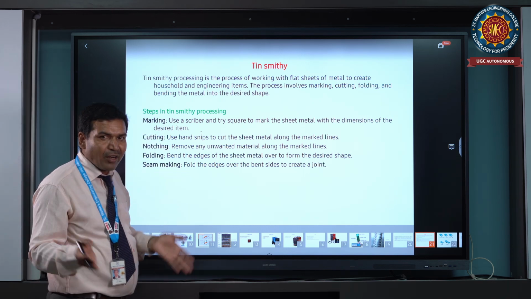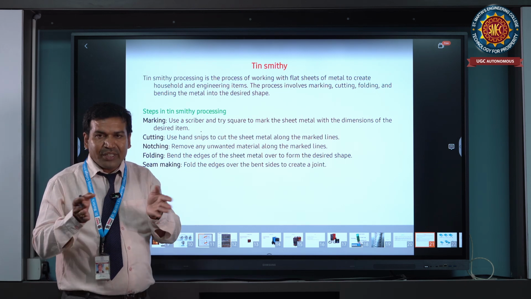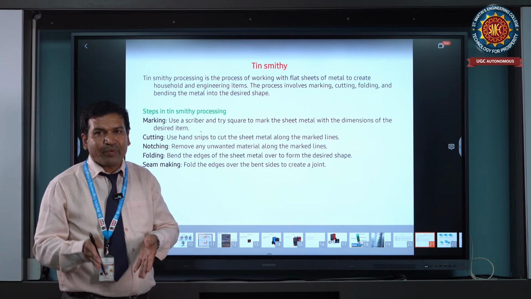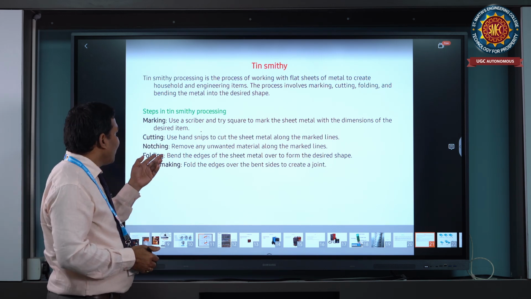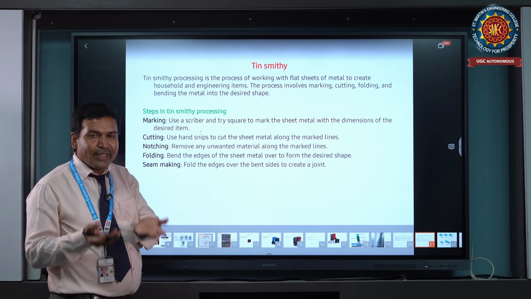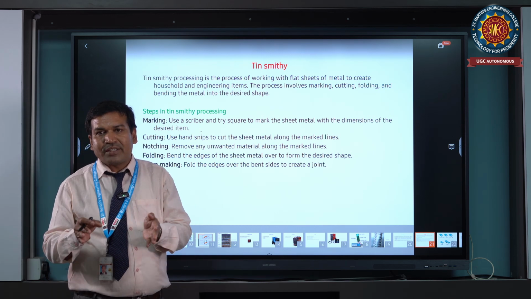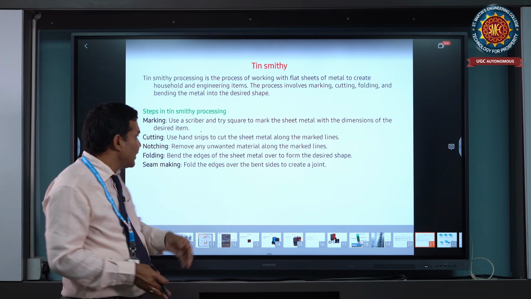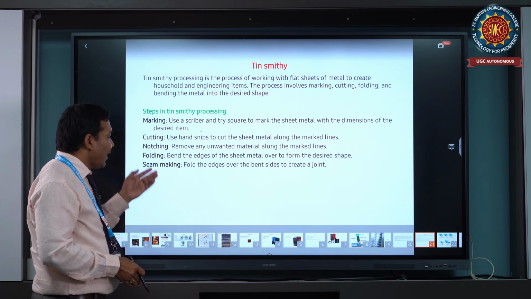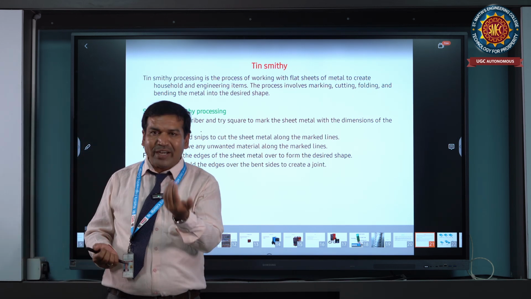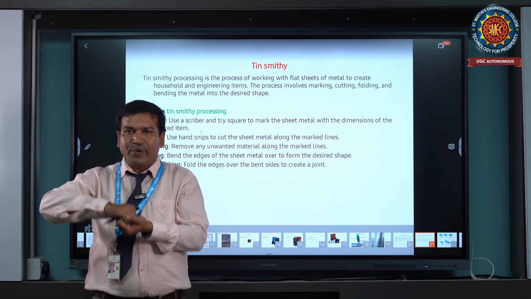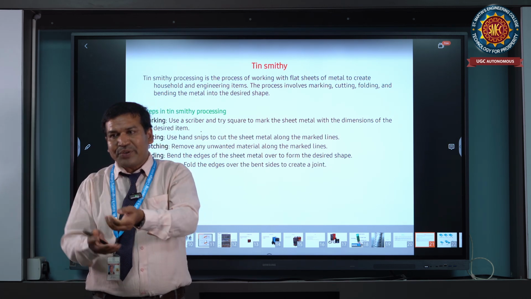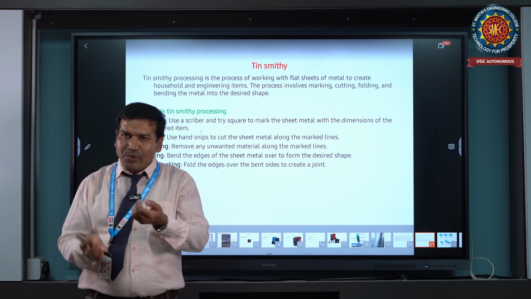First, we take the raw material to measure the size of metal we want. We perform marking, cutting, and notching. Next, wherever two or more edges are joined together, it is done by a folding process. In a single seam joint, one edge and another edge are joined together and folded. If we fold twice, it is a double seam joint.